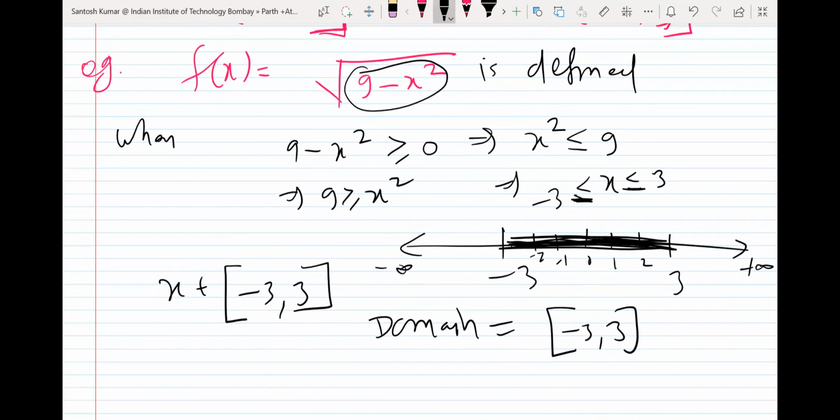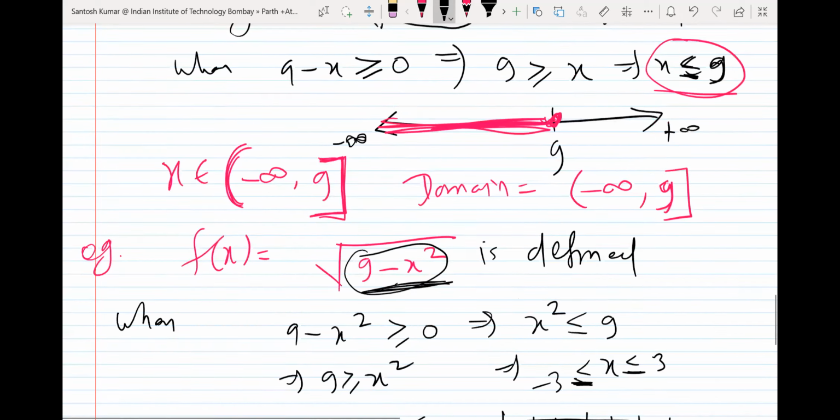If you take any other value outside this interval, then the function will not be defined. For example, if you put x equal to 4, then 9 minus 16 will be root of minus 7, right? And we cannot find root of minus 7 as a real number. That means we will consider it as not defined, because we don't want complex numbers.